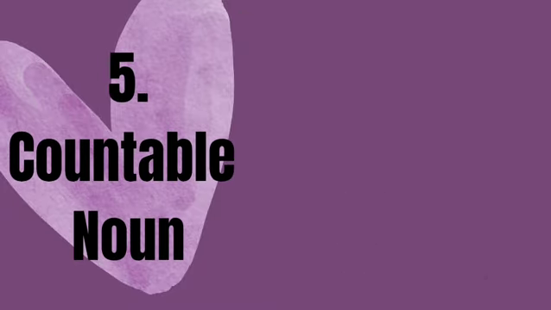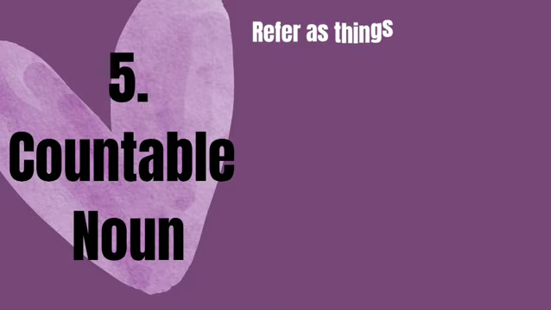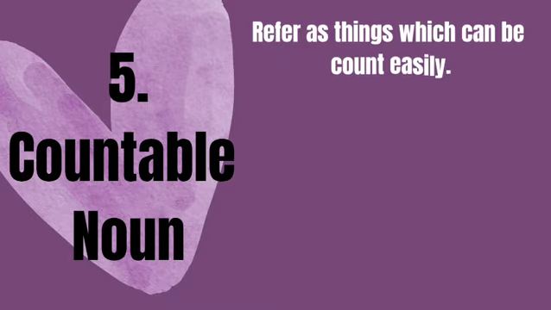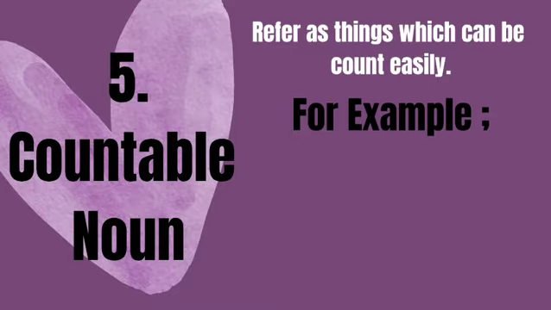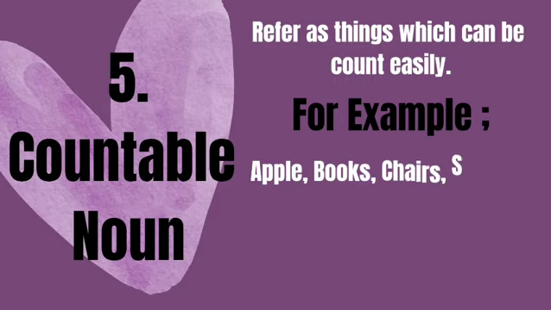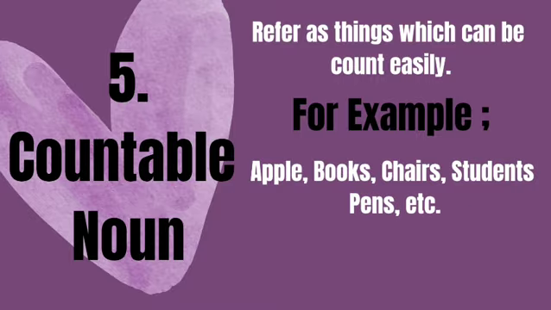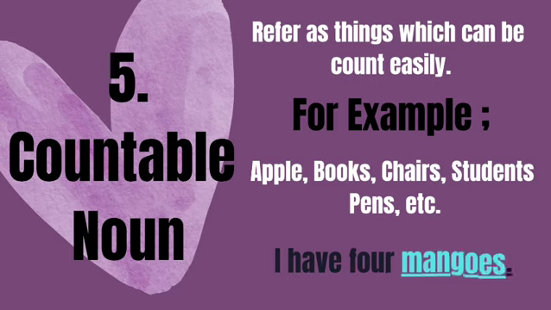Fifth type is countable noun. It refers to things which can be counted easily. For example, apple, books, chairs, students, pens, etc. I have 4 mangoes. Here, mangoes are countable nouns.